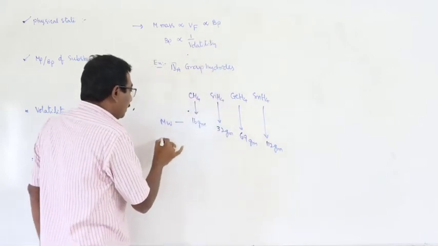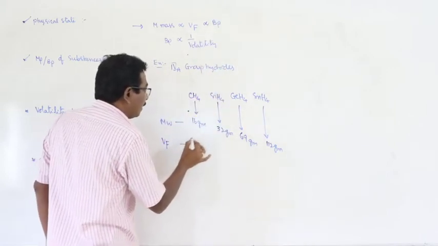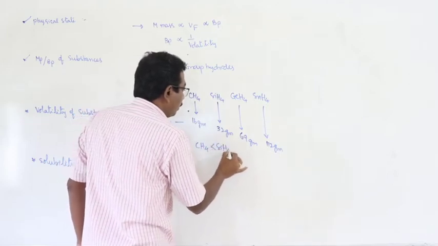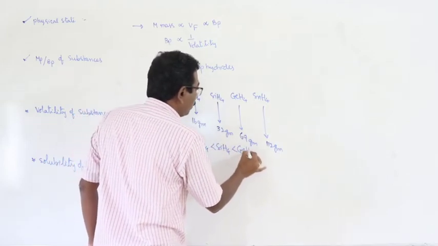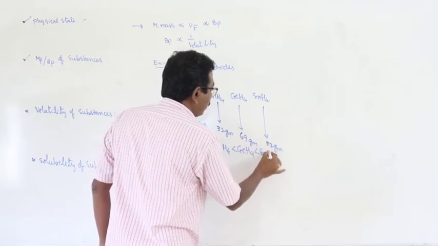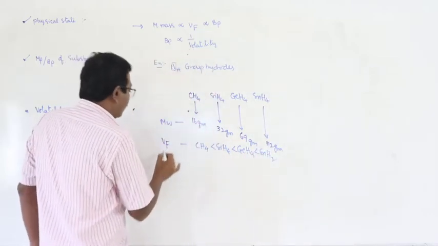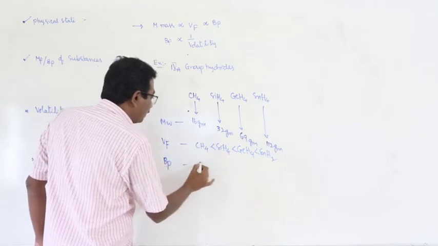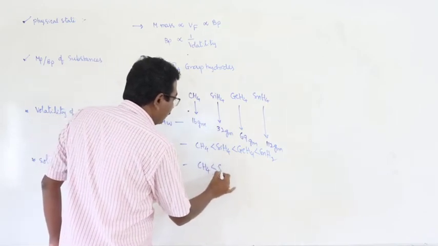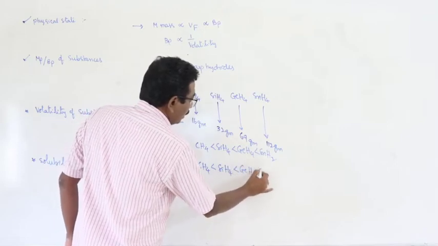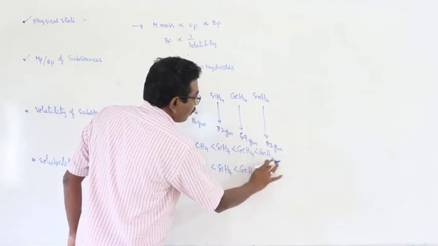So here the van der Waals forces are there in CH4, SiH4, GeH4 and SnH4. Then what about the boiling point order? Same order: CH4, SiH4, GeH4 and SnH4.